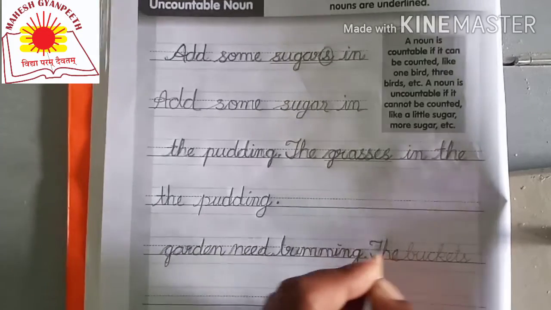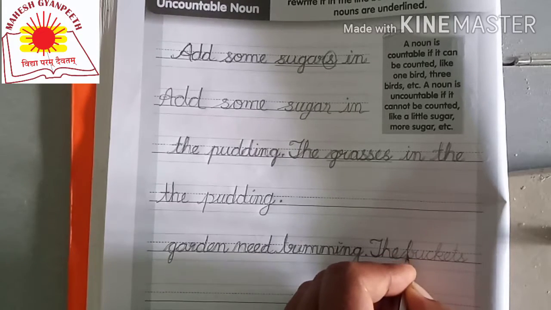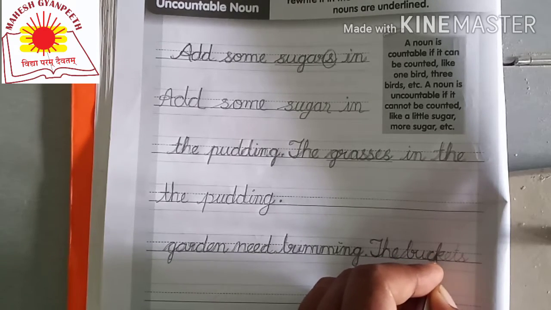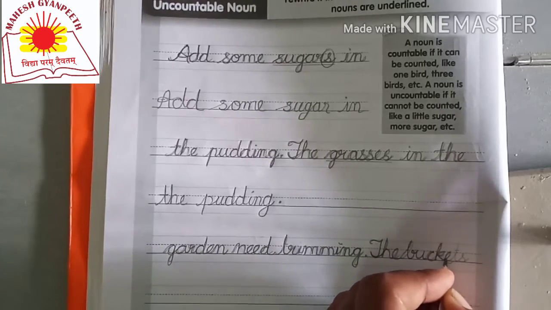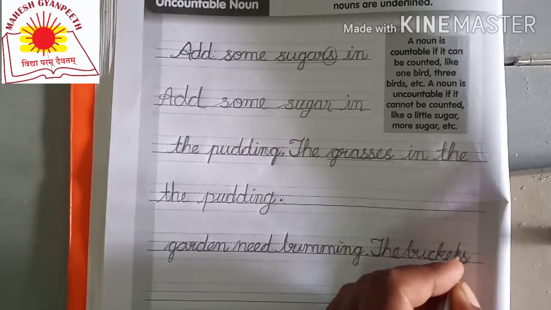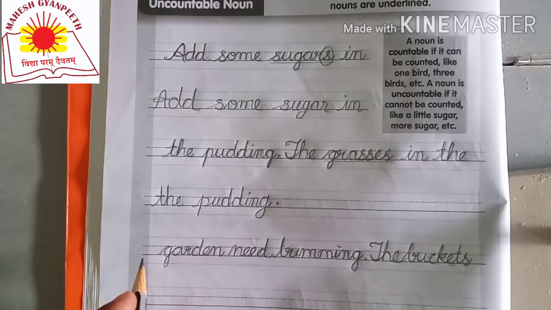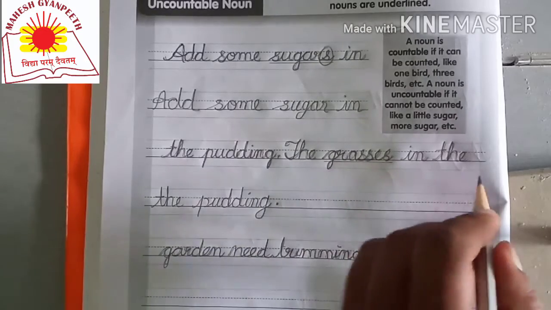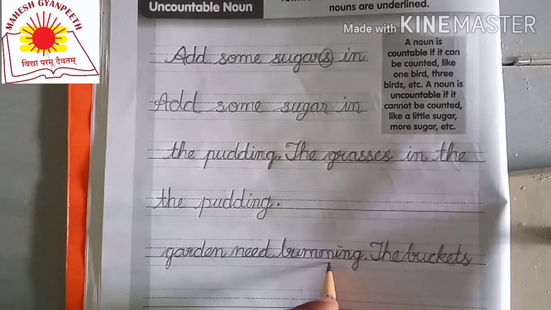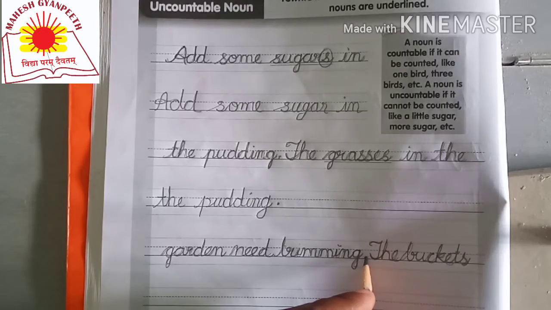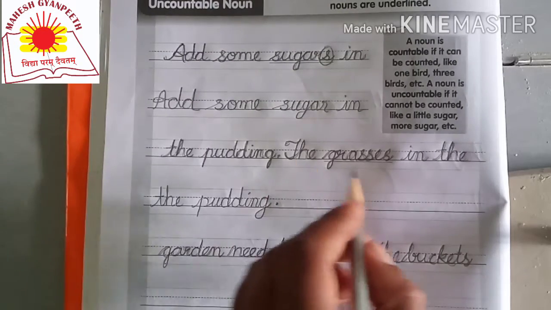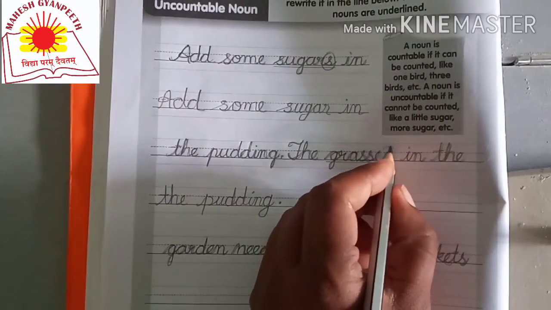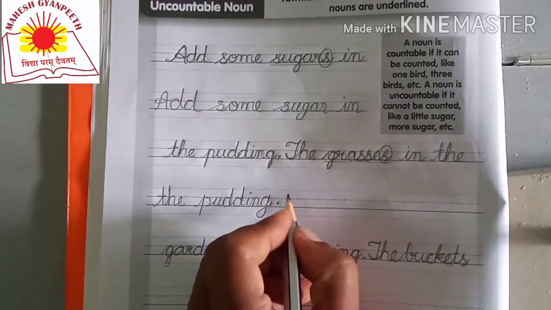Okay, let's see this sentence. The grasses in the garden need trimming. Here is the full stop. It means this sentence has been completed here. So there is no need to add s here. So what is the correct sentence?